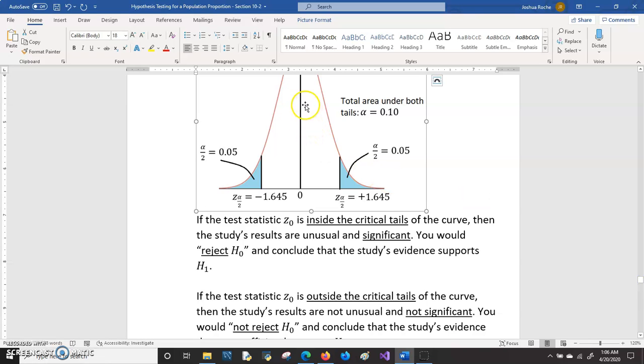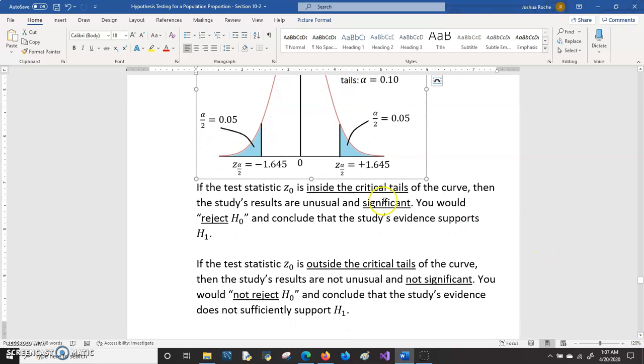And again, remember that if the test statistic falls in one of these critical tails, if it's here or here, that means that our study's results are unusual and significant, and you would say that you reject the null hypothesis. On the other hand, if our test statistic is outside the tails, somewhere in here, then that means that our results are not significant, and we would say that we do not reject the null hypothesis.